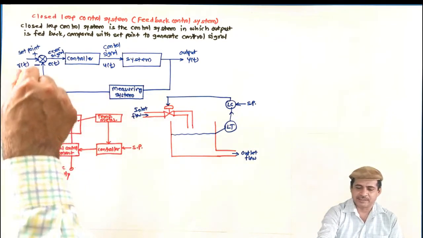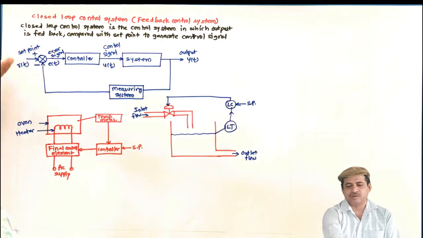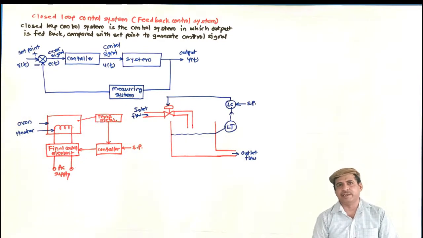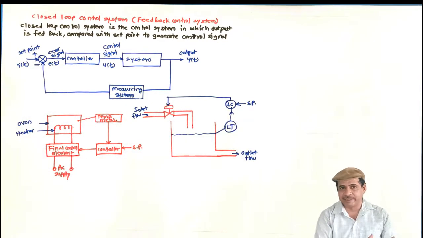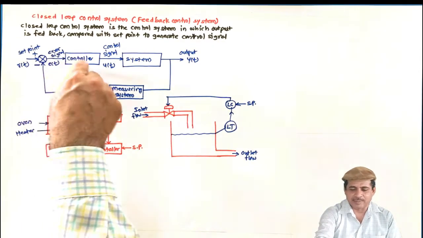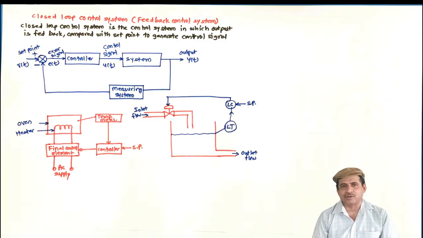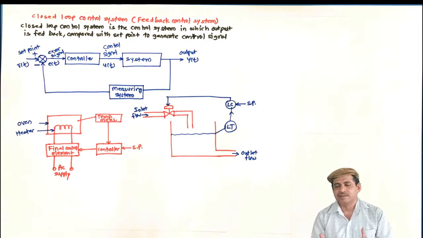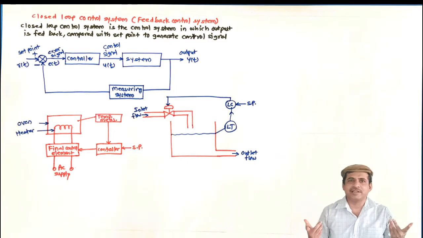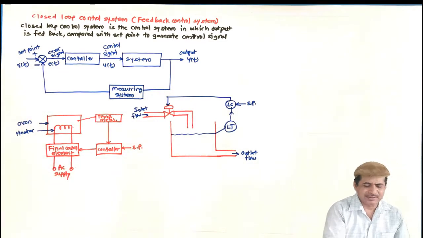That voltage signal will be applied here, where there will be a set point. This set point will be a voltage corresponding to the desired speed. Error will be generated. That error is applied to the controller, and the controller generates a signal so that the voltage supply to the DC motor is adjusted to control its speed. This also can be an example. So many examples.